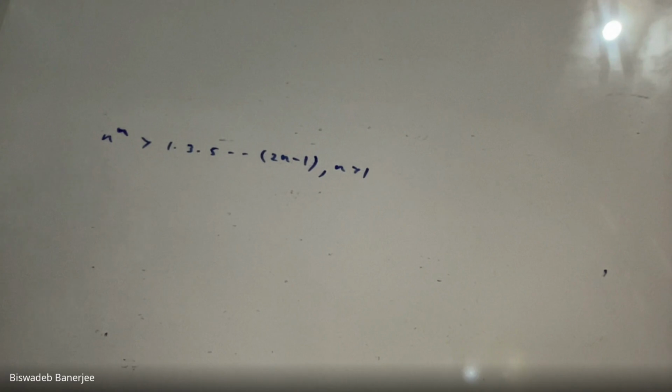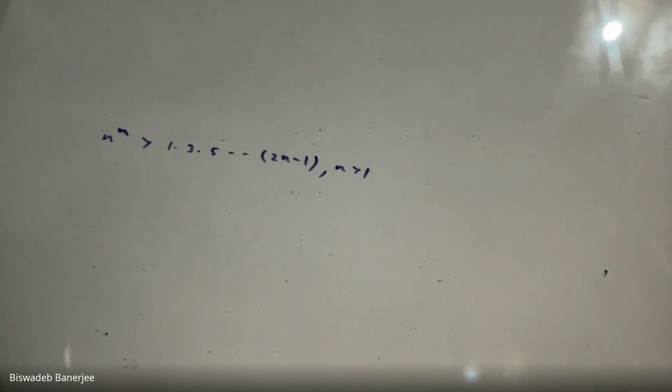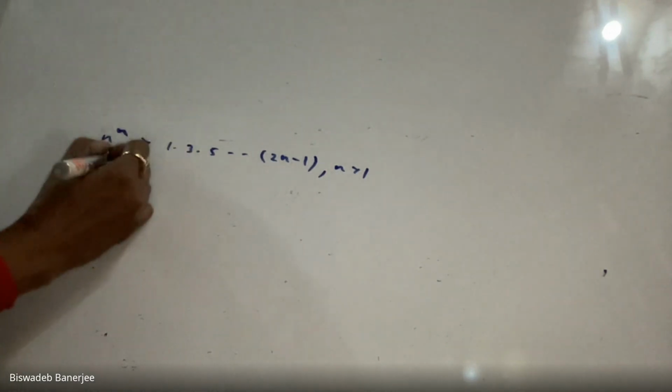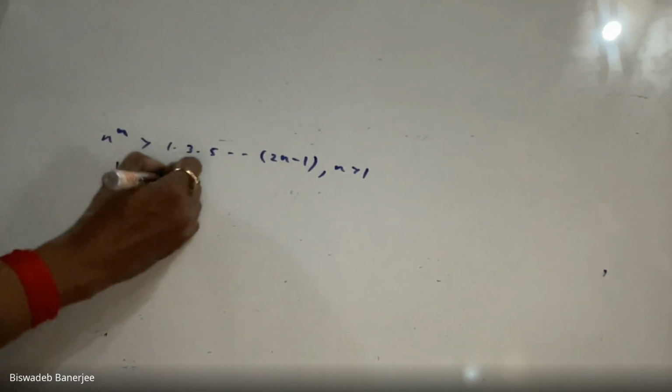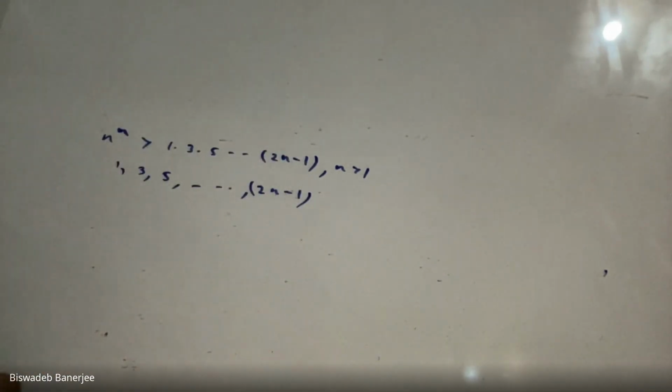So you can easily use the AM-GM inequality for this question. How can we take the observations? Just pause the video and think yourself. Now I'm giving you the answer. My first observation is 1, second is 3, third is 5, and my last is 2n minus 1. Clear?